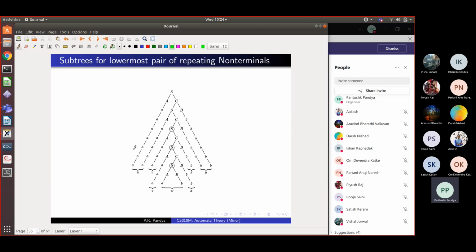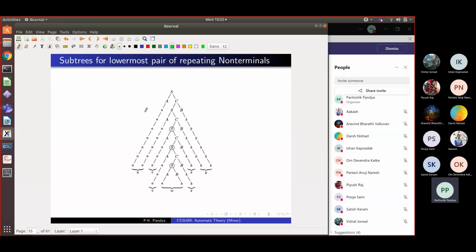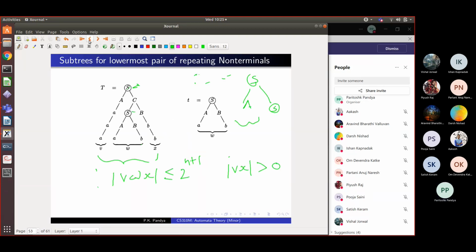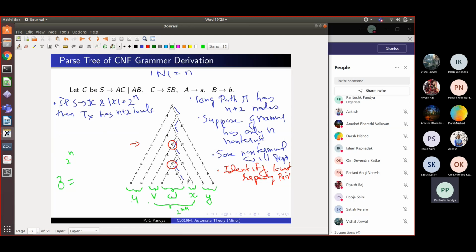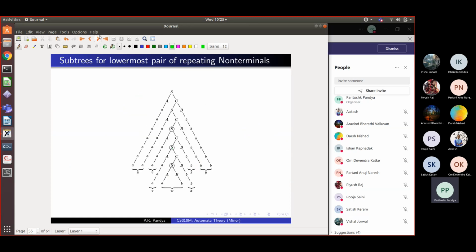So I can have a different parse tree deriving a different string which looks like this. I had this original thing. Here I had this S, the second lowest occurrence of S. I substitute that lower occurrence of S by this larger subtree. So this subtree I substitute by this subtree, and I get this different parse tree. Okay, so in this example, wherever this subtree was there, I substitute it by this larger subtree of S. That I am allowed to do in a context-free grammar. So what I get is this transformed tree.